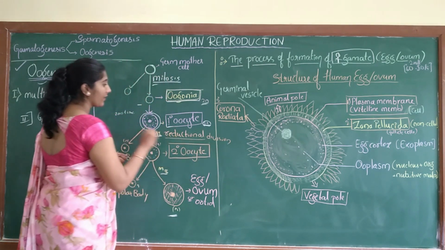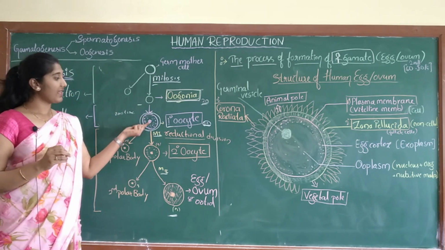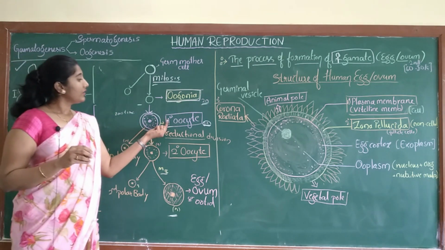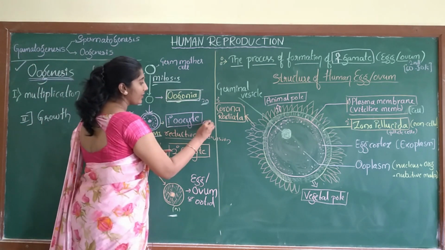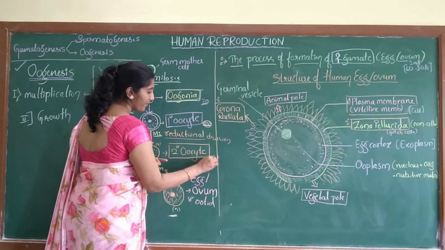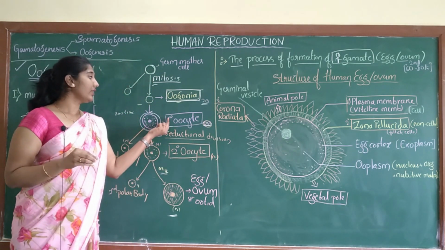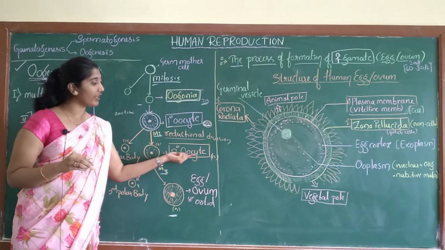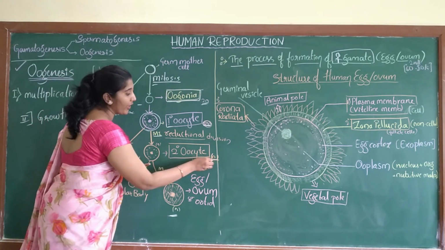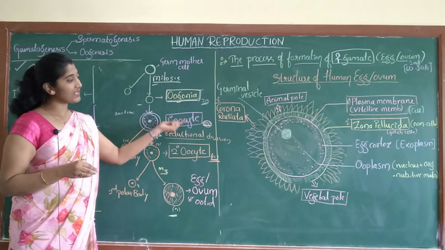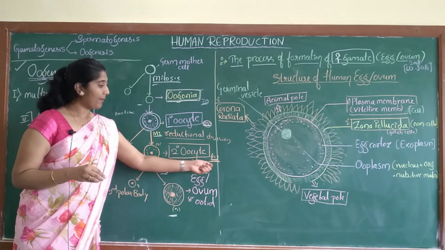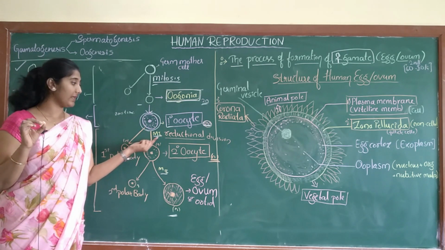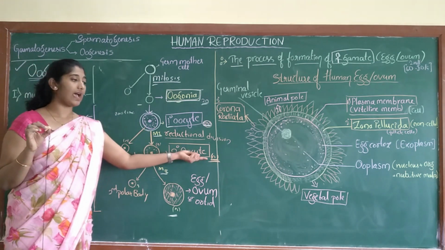Because when the cell divides meiotically, the chromosome number, which is 2n, is reduced to half. That is why when the primary oocyte undergoes meiotic division, it forms the secondary oocyte, which is haploid. Till here all the cells were diploid and here it is haploid. So always remember, when meiosis takes place, the daughter cell formed is haploid.